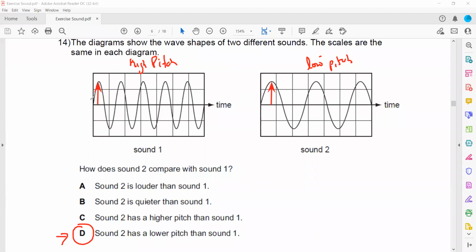Both have the same amplitude, that's why both have the same loudness. So when we compare the loudness, it will be the same, but the number of vibrations per second is different, so the pitch is different.